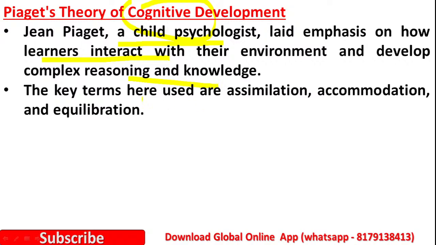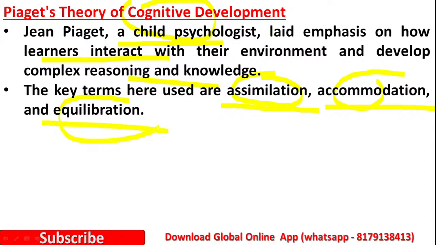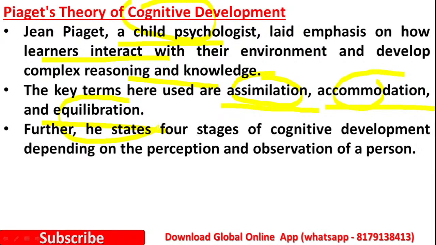And here he uses some key terms such as assimilation, accommodation and equilibration. These three terms are used by Jean Piaget. Please remember, one is assimilation, second is accommodation, and the third is equilibration. These three terms are used by Piaget. And he states that there are 4 stages in cognitive development. Many times this question has arisen: how many stages are there in Piaget's cognitive development?